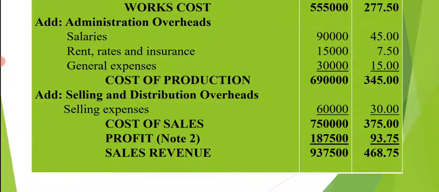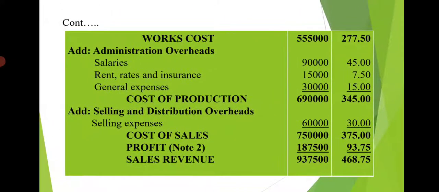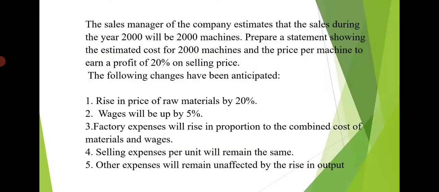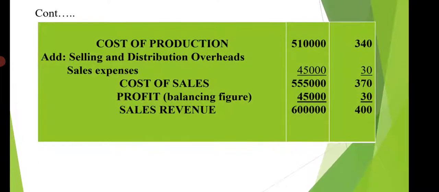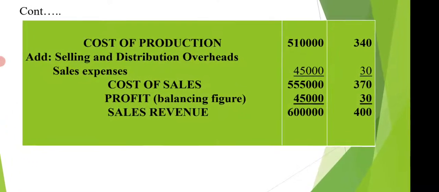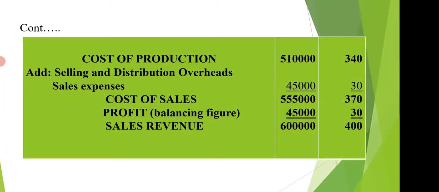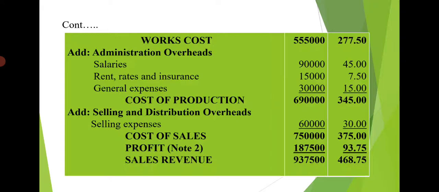Okay. So next we will add the selling and distribution overhead. For this, we'll check the information. Selling expenses per unit will remain the same, they have given. So per unit selling expenses we have calculated in the year 1999 is 30 rupees per unit. Per unit will remain the same means we have to take the per unit same.